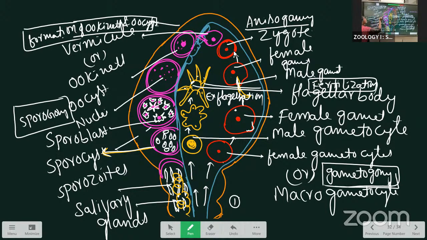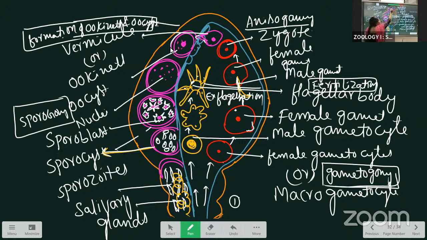Next is the formation of the ookinete and oocyst. The zygote forms a worm-like structure, an elongated structure looking like a worm. That's why we call it a vermicule, also called an ookinete, which is present inside the lumen of the crop. This inner space is the lumen of the crop. The ookinete or vermicule first comes above, and then beneath, the basement membrane. They come and settle here.